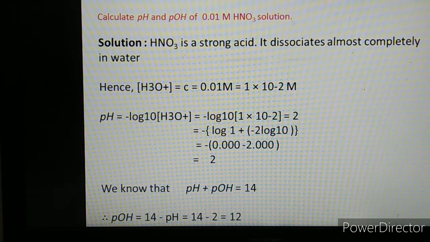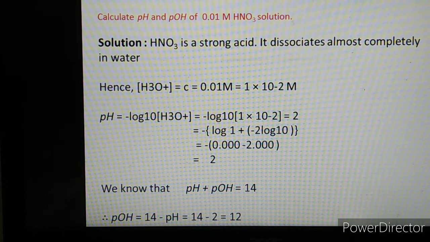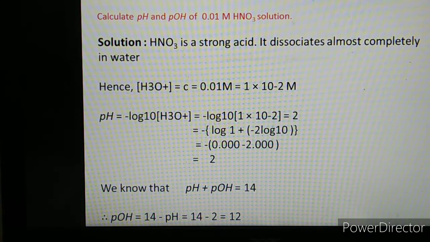So, how to solve this problem? It is generally for 2 marks. HNO3 is a strong acid. So, a strong acid dissociates completely in water, giving a large number of H plus ions. Therefore, the concentration of H3O plus is given as 0.01. The same value we will write as 1 into 10 raised to minus 2. So, 0.01 is nothing but 1 into 10 raised to minus 2 molar.